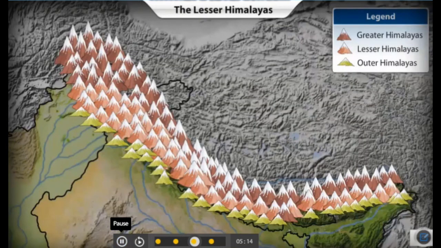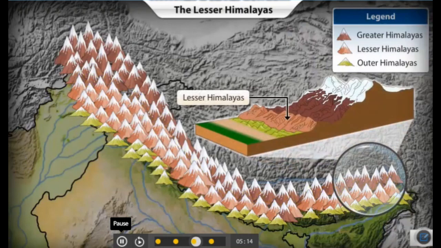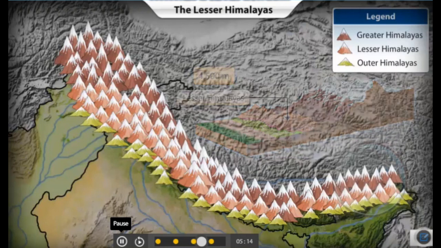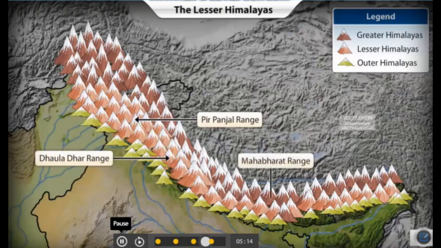The range south of the Greater Himalayas is called the Himachal or the Lesser Himalayas. This range has mountains that are lesser in height than the Greater Himalayas. The average height of the mountains here is about 4,500 meters. The Lesser Himalayas include the Pir Panjal range in Kashmir, the Dhaula Dhar range in Himachal Pradesh, and the Mahabharat